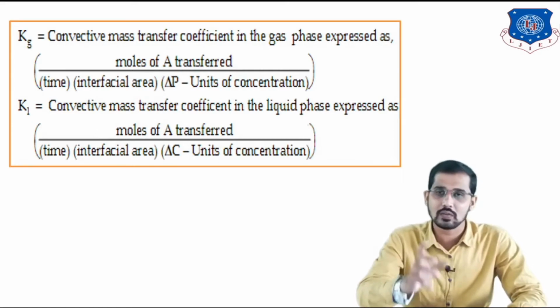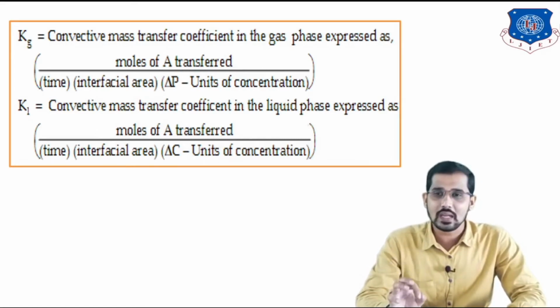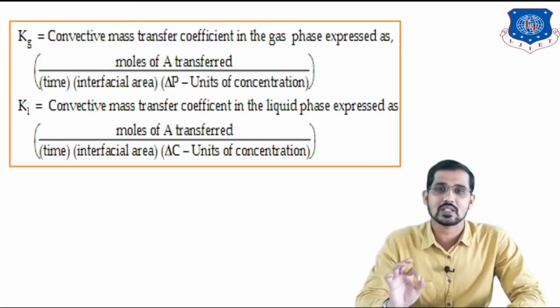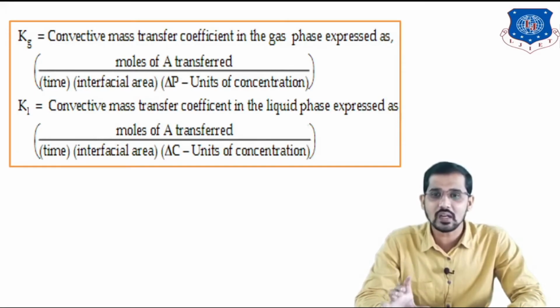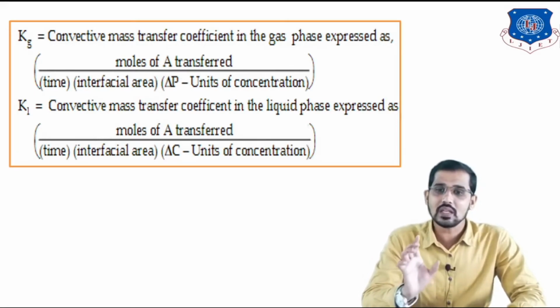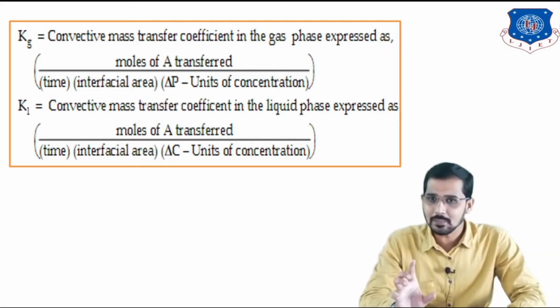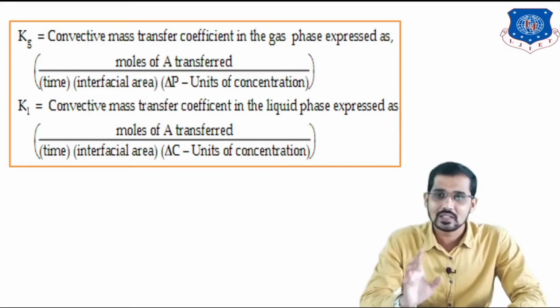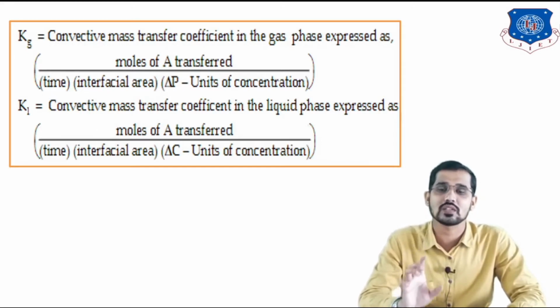How to represent it? You can see on the screen. Capital Kl is the convective mass transfer coefficient in the liquid phase, expressed as moles of A transferred per time per interfacial area per delta C, meaning there are units of concentration. For the liquid phase, it is represented by delta C, or delta X. Similarly, for the gaseous phase, the units of concentration are written in the form of delta P.